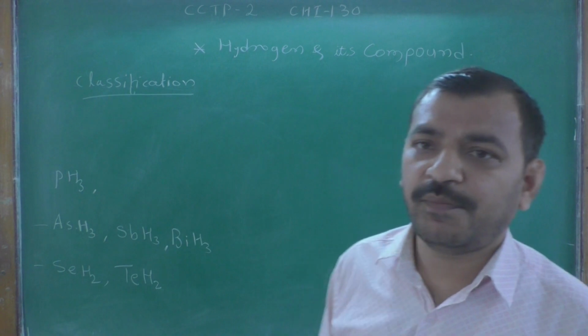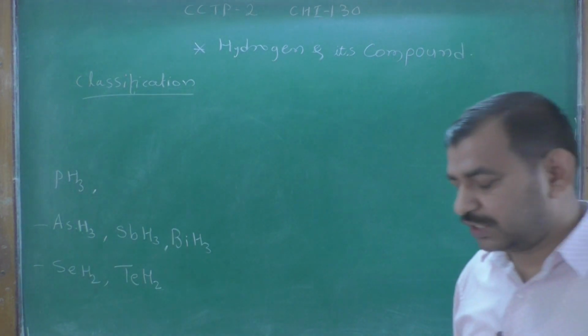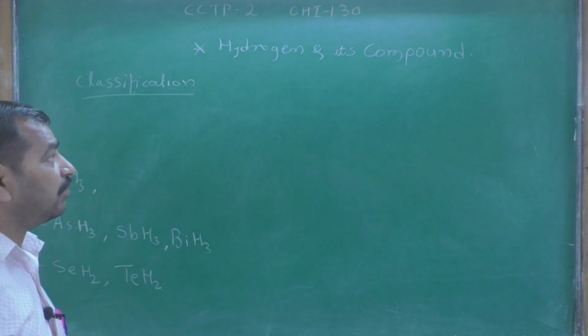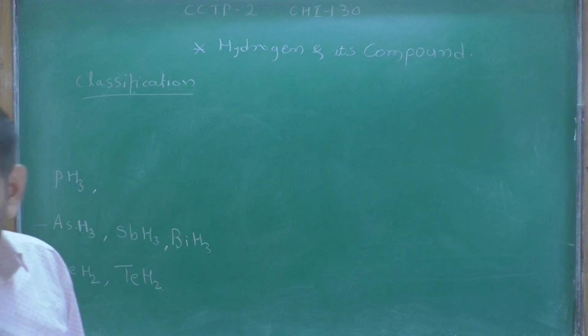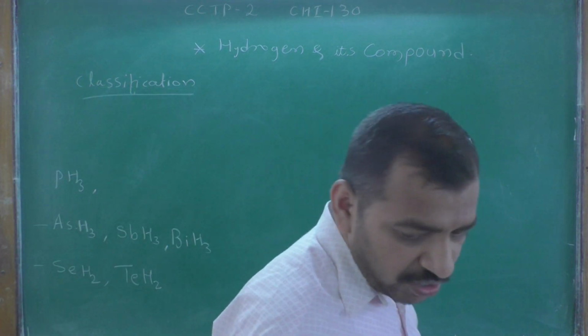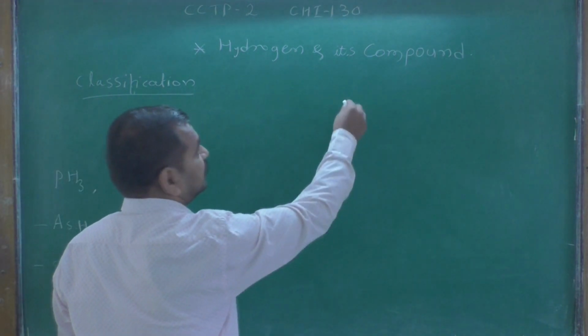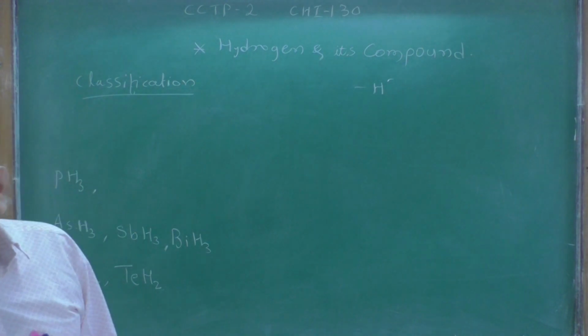A hydride is a binary compound of hydrogen with a metal. The hydride is the anion of hydrogen.